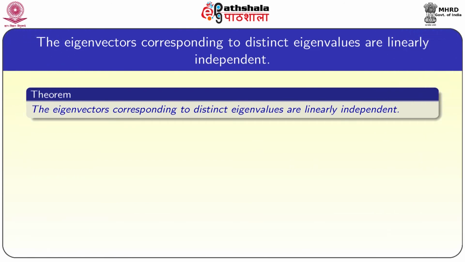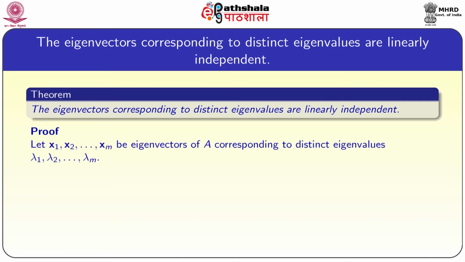The eigenvectors corresponding to distinct eigenvalues are linearly independent. Now, we are going to prove that the eigenvectors corresponding to distinct eigenvalues are linearly independent. So, for that, let us assume that x1, x2 and so on xm are eigenvectors of A corresponding to distinct eigenvalues lambda 1, lambda 2 and so on lambda m.